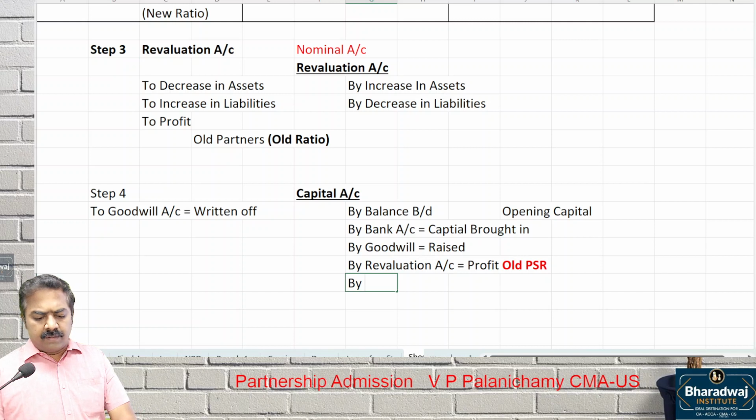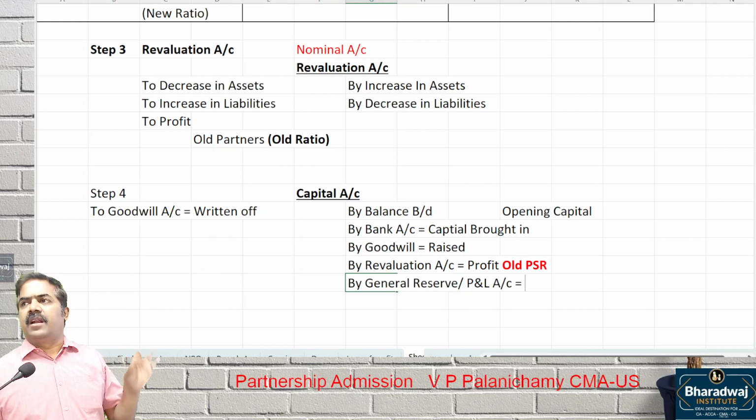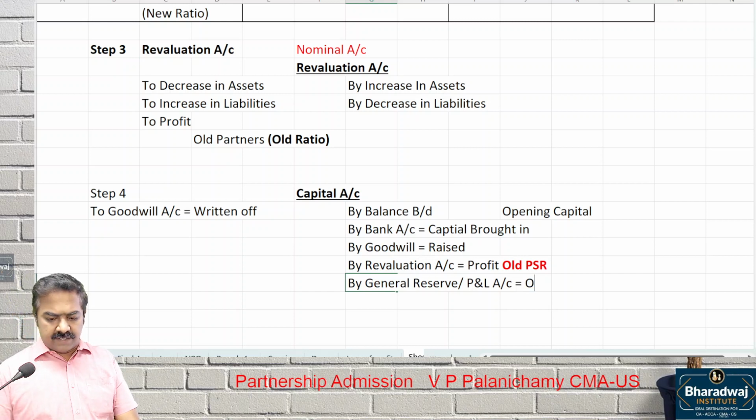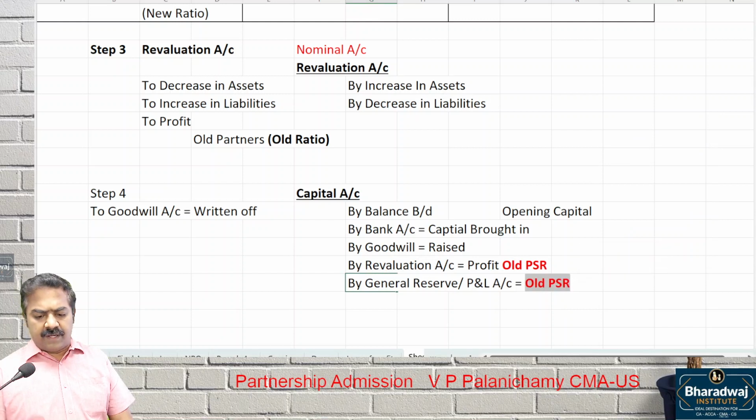Then, by general reserve or profit and loss account balances. For example, in the balance sheet, you can find some general reserve or P&L account accumulated by old partners. In the past, they created general reserve and P&L account, and undistributed balances are there. That belongs to whom? Old partners or all partners? Old partners. It will be transferred in old profit sharing ratio.